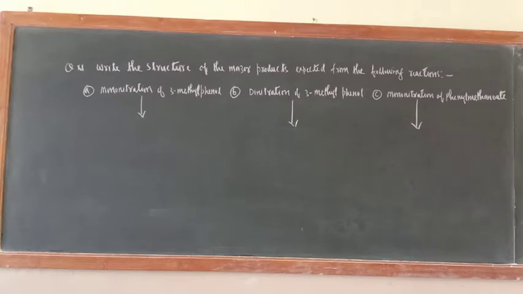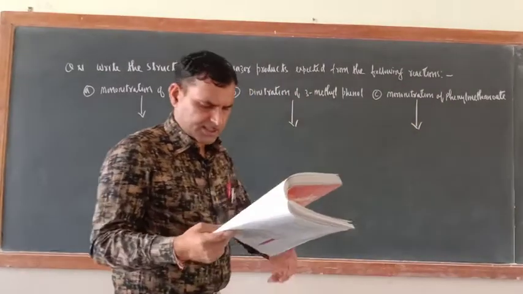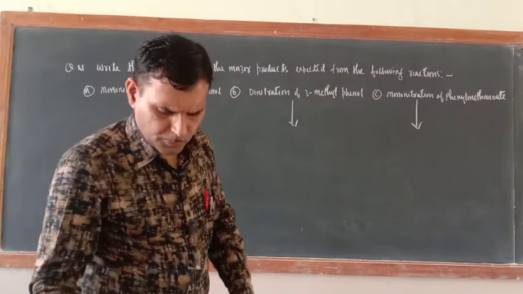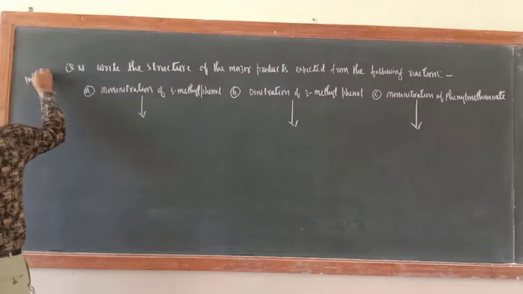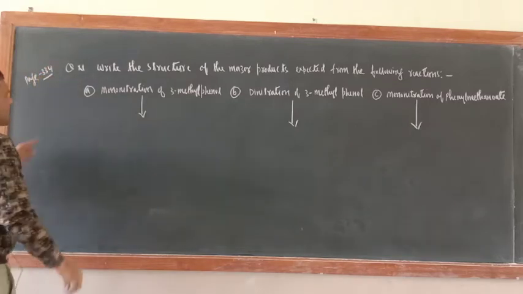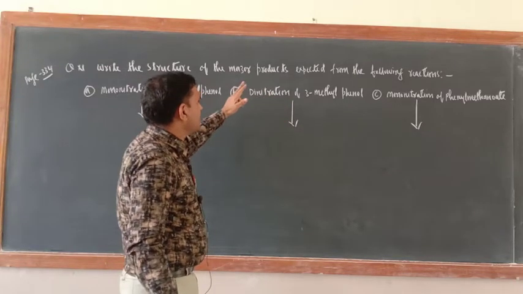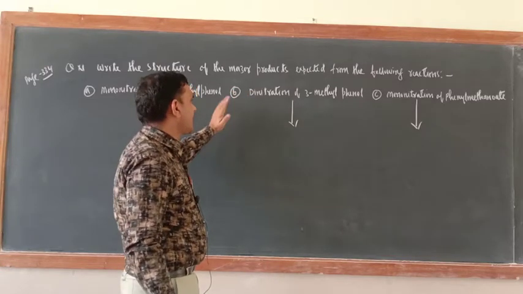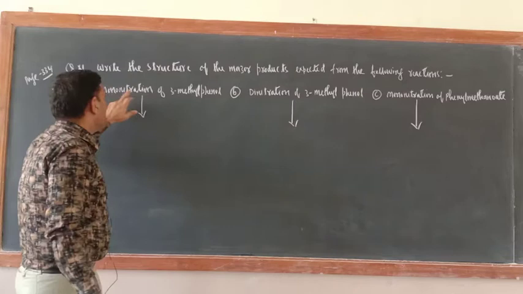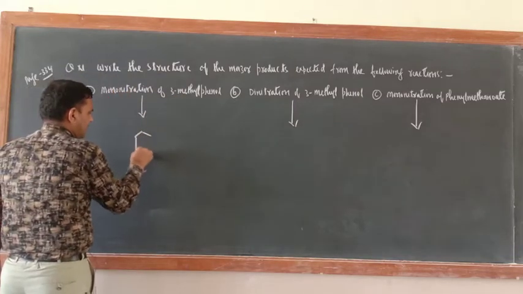Before proceeding to the special reactions of phenol, it is better to solve one of the exercises of the NCERT book, page number 334. Write the page number 334. Write the structure of the major products expected from the following. Only the major product you should write for the following reactions. Mononitration of 3-methylphenol. So first you write the structure of 3-methylphenol.